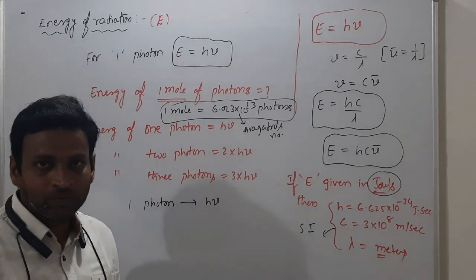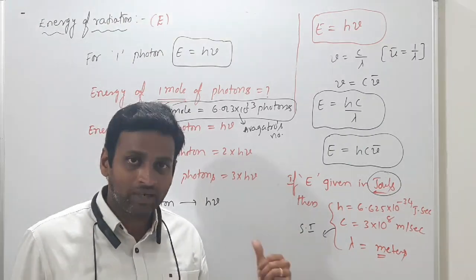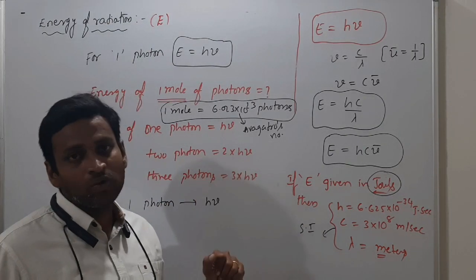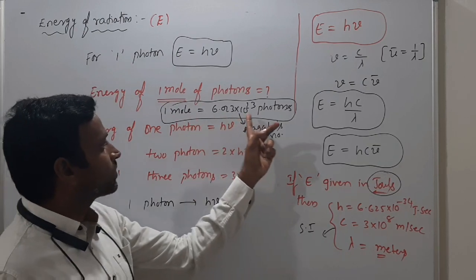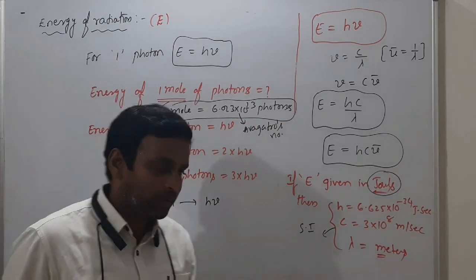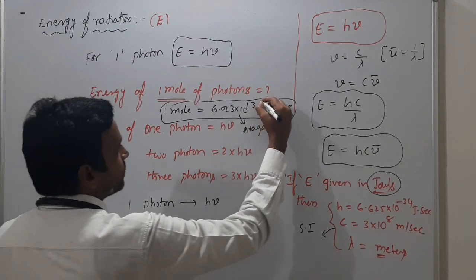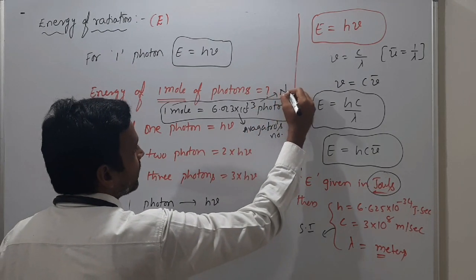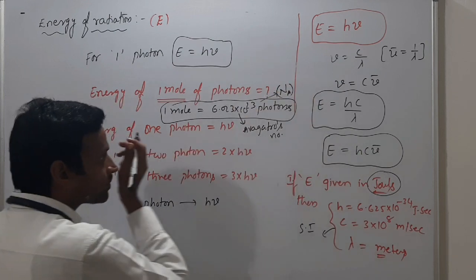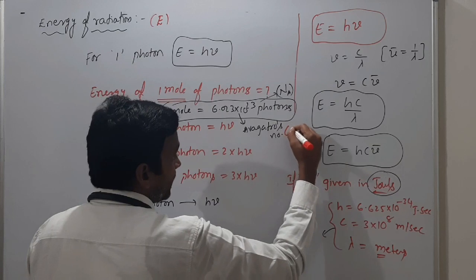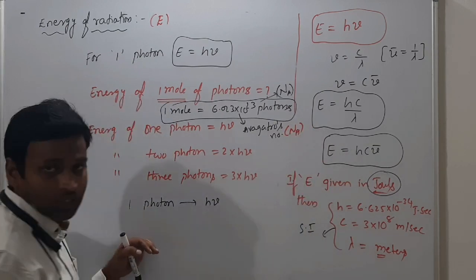In previous classes I gave a class on this mole concept, and I revised this also. So 1 mole is equal to Avogadro number. 1 photon means h nu. Avogadro number we represent as Na or N naught.